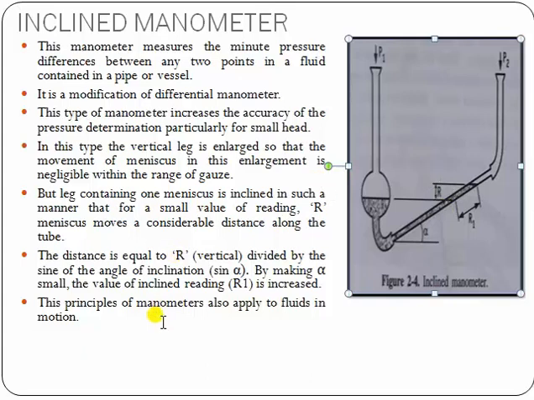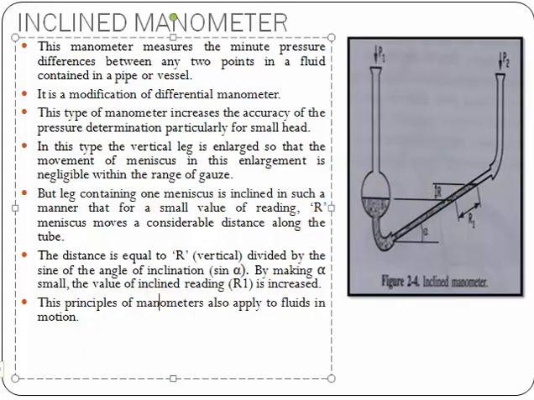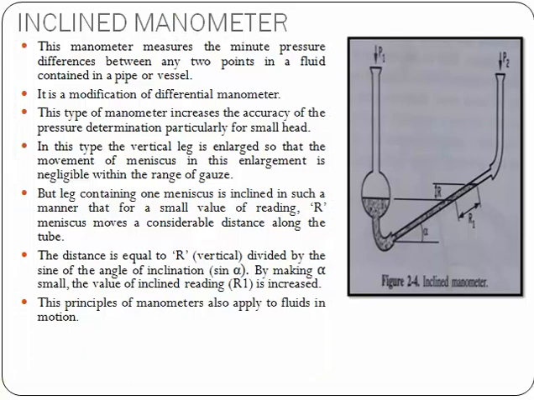So the principles of manometer apply to fluids in motion too. Here you will apply the pressure with the help of inclination. The angles will be higher or lower with the help of inclination. The distance of the two liquids can be obtained, and with this distance you can measure the pressure at two points at any point of time. So this is all about inclined manometer. Thank you.